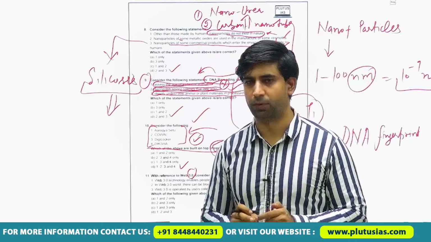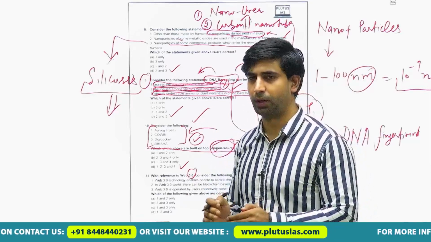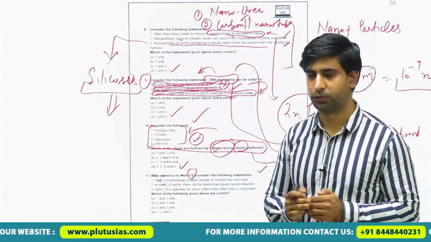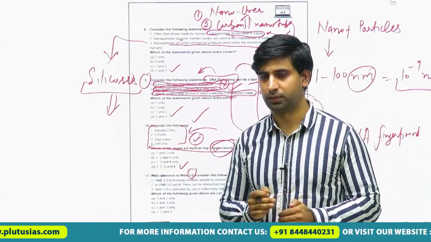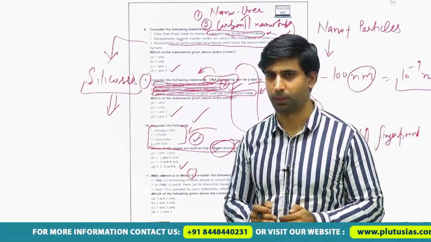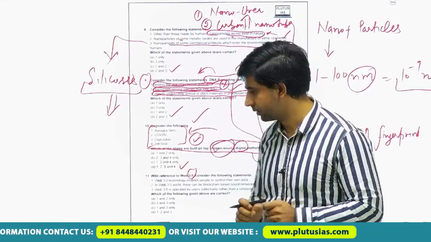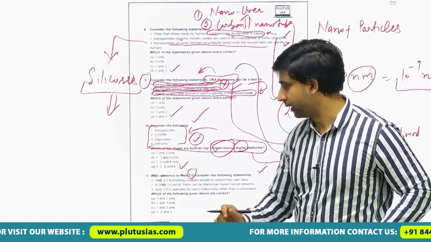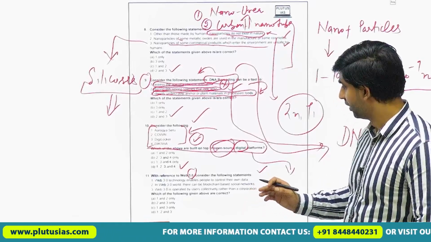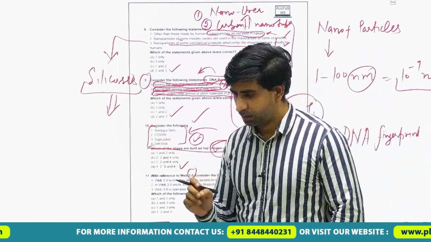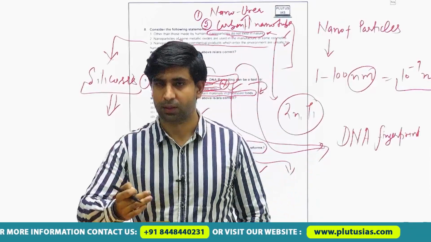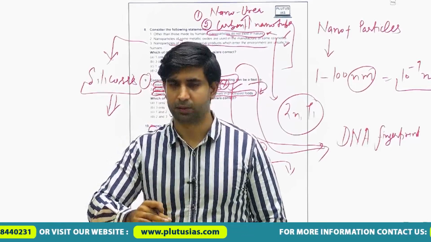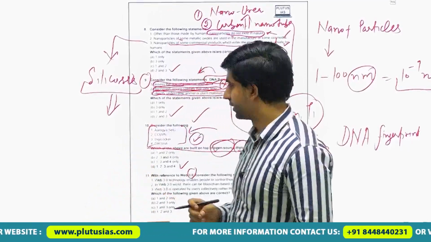If you don't know the World Wide Web and you don't know further developments in it, you may not be able to solve this question. That is why we need to add various developments till date to the static part to solve all the questions in science and technology. If we read the statements given, Web 3.0 technology enables people to control their own data. This requires some deeper knowledge of the difference between the World Wide Web of the earlier generation and the third generation. Let me explain briefly.